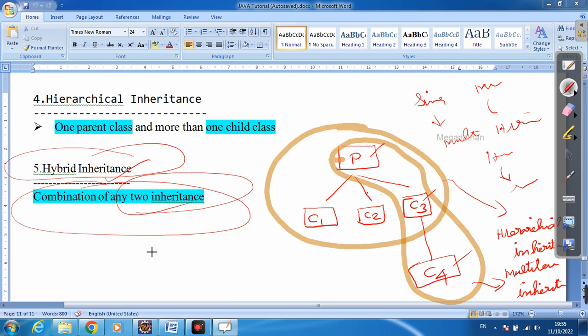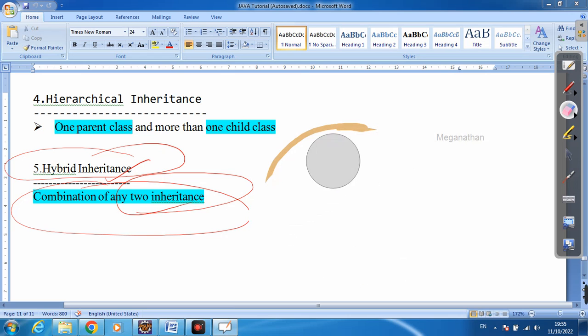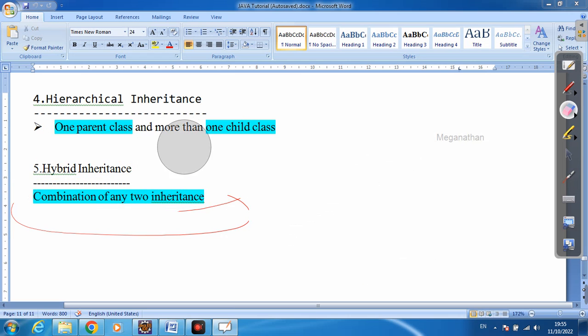You can try this in Eclipse. I think you can understand this. If you have any doubt about inheritance, just comment in the comment box.